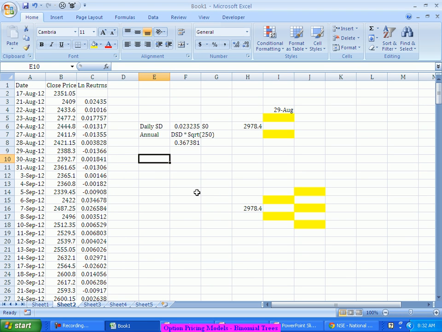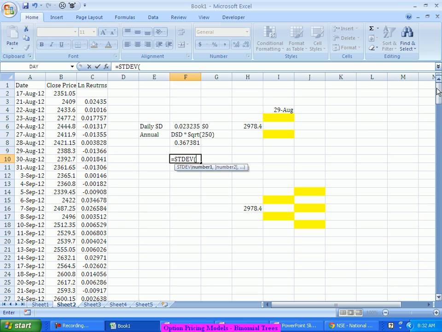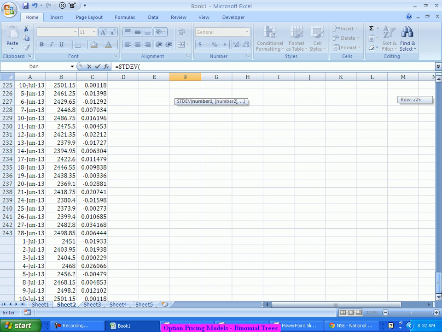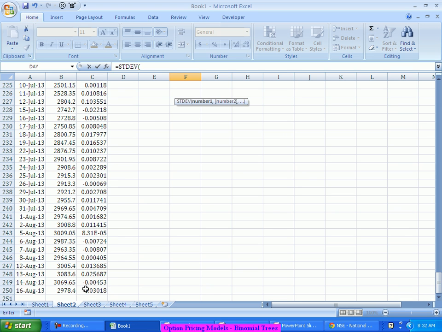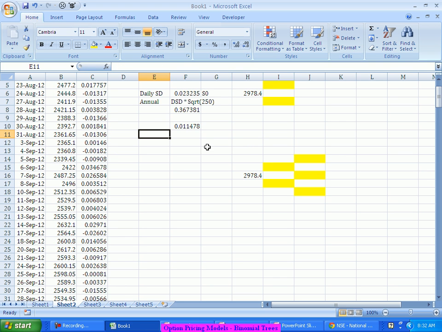Whatever period you are considering, you consider that period. So if I'm looking at only the last 1 month, let's say only from July 16th, the daily standard deviation works out to be much lesser.